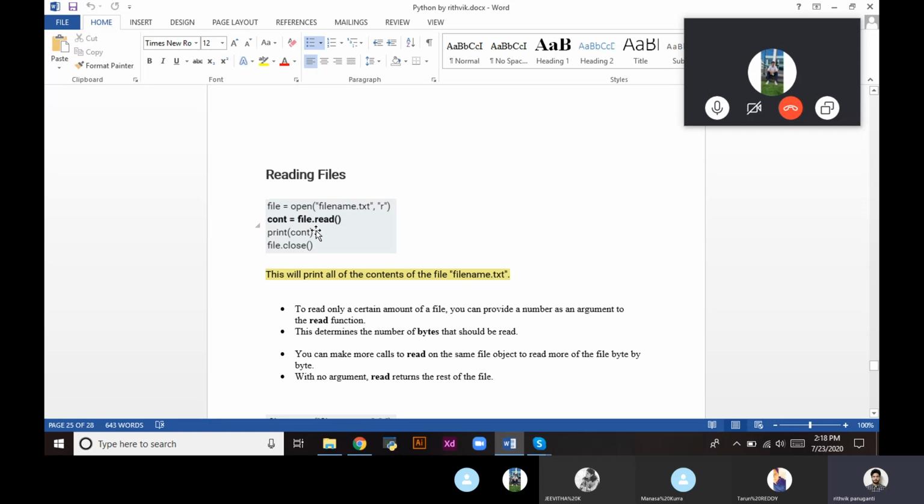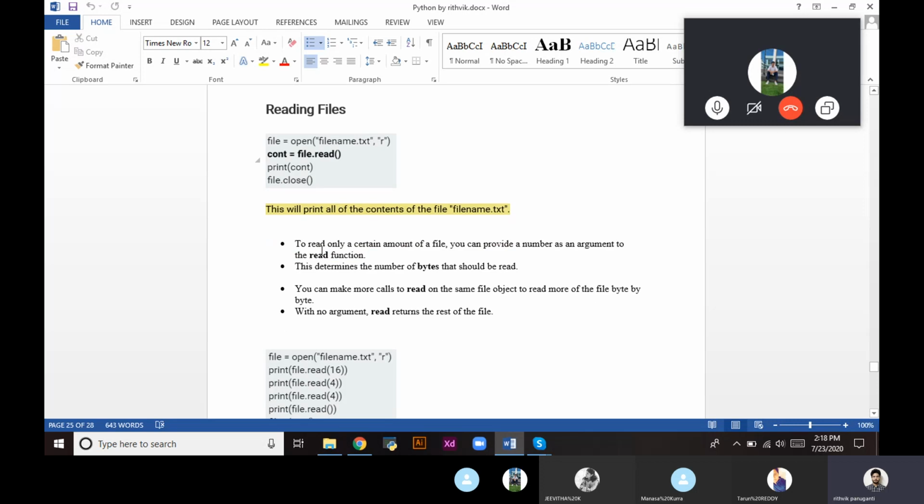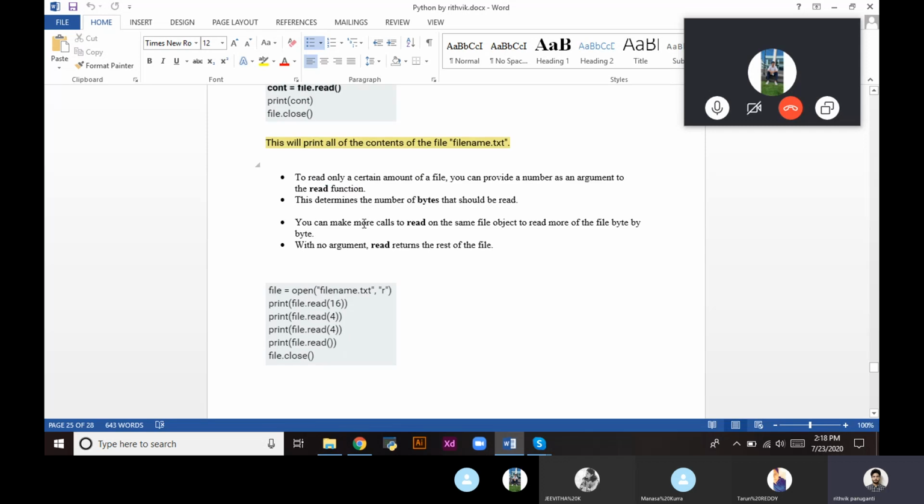So print count, so we are printing all the content, then file dot close will close the file. We have opened the file in read format, we are reading all the data, printing all the data, and closing the file. So this will print all the contents of filename.txt.